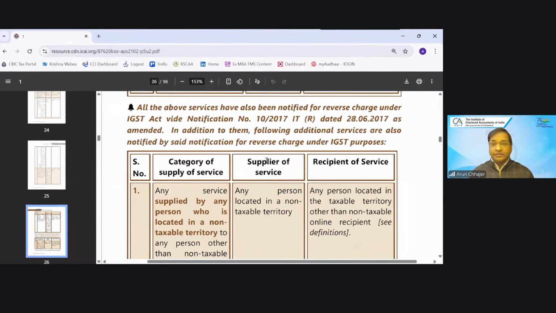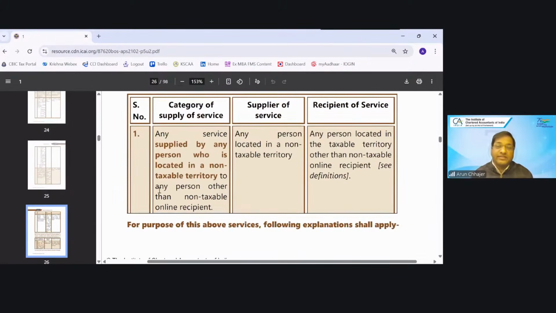As I told you, you should always remember the exemption entries. And the entries I'm talking about will be taxable under, whatever we have discussed, the goods and services, that will be applicable for IGST also. But now I am discussing the entries which are under RCM only under IGST, like OIDAR and import of service. Any service supplied by any person located in the non-taxable territory, meaning out of India, to a person located in the taxable territory, will be under RCM.